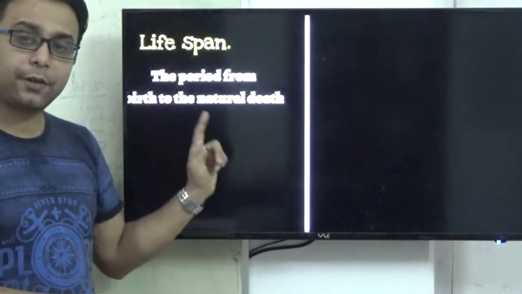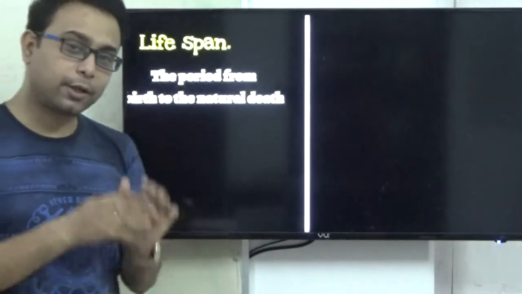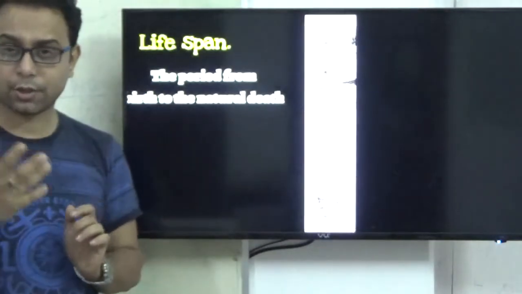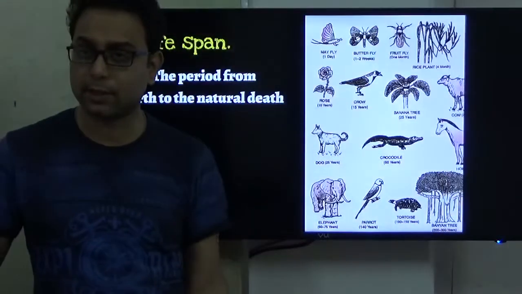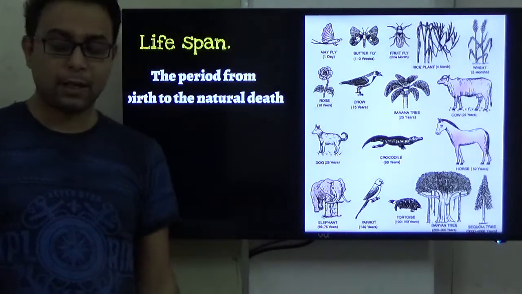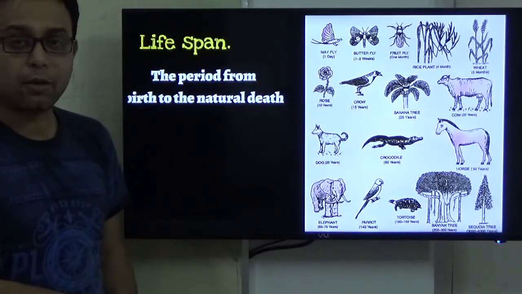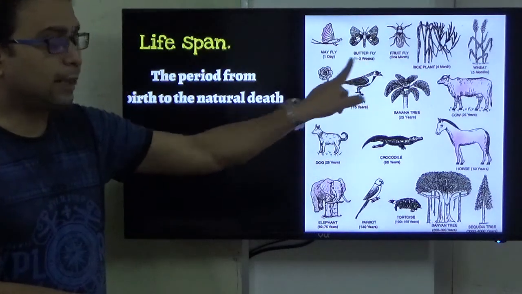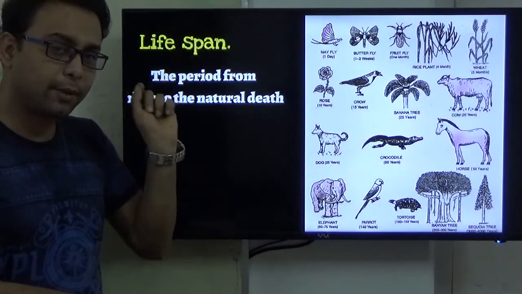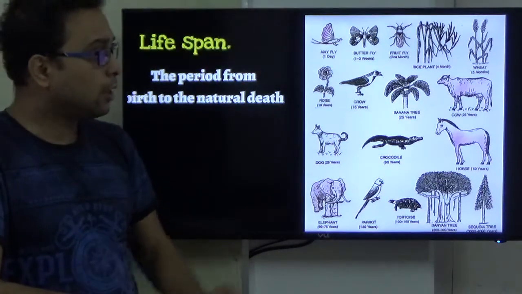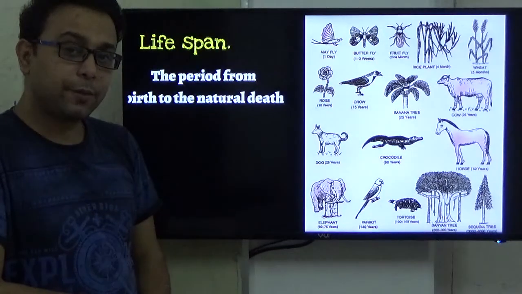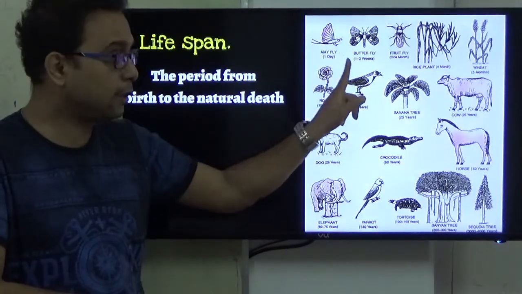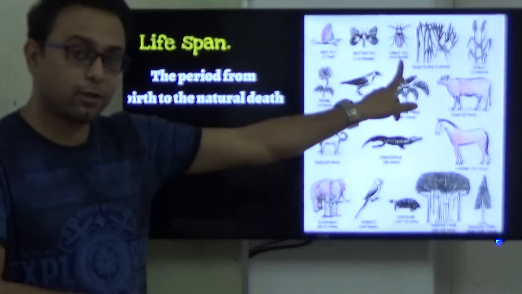So lifespan is different in different organisms. That is an important question in our NCERT book, also for NEET. In the NCERT book there are different pictures with their lifespan. The mayfly has a lifespan of only 1 day. The butterfly's lifespan is 1 to 2 weeks. Remember this from your NCERT book. The fruit fly's lifespan is 1 month. Mayfly is 1 day, and here it is 1 month. You understand the difference?